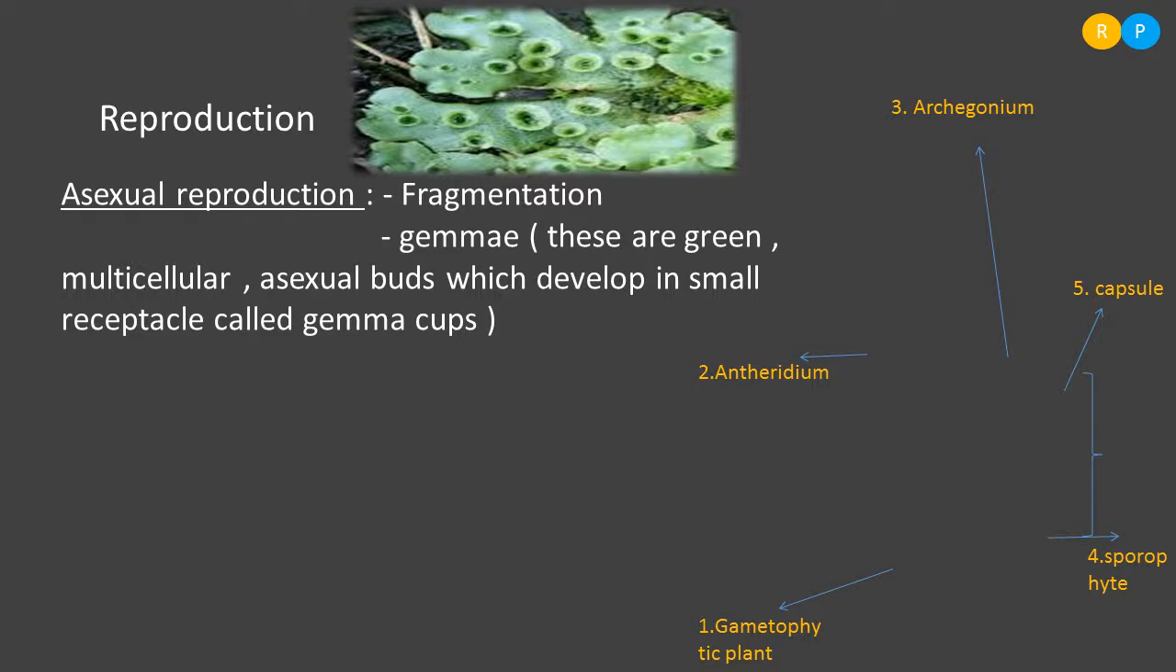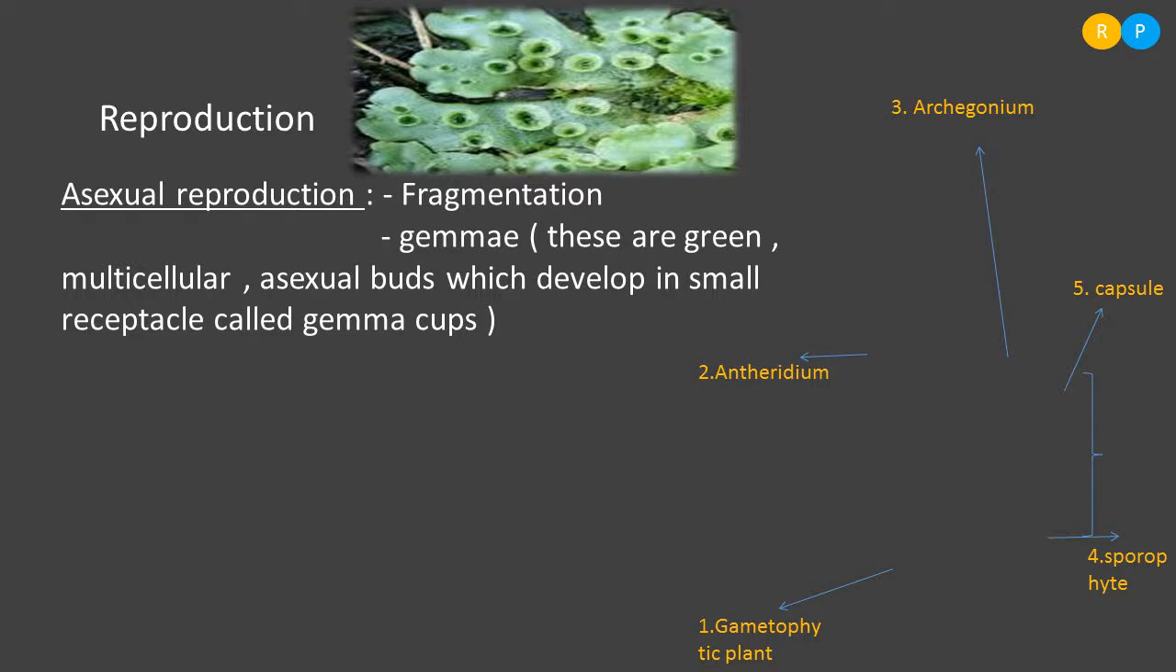So, gemmae are actually asexual reproductive propagules. They get detached from the parental thallus, and they develop and give rise to a new thallus. Understood? So, asexual reproduction takes place by two different methods. Commonly, it takes place by means of fragmentation, and some of the members, during their asexual reproduction, produce gemmae.